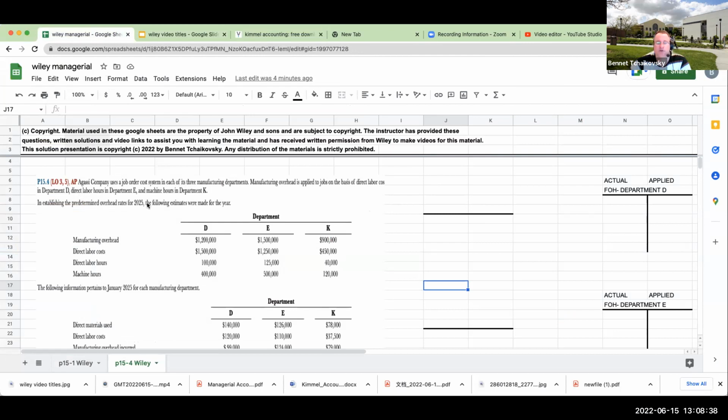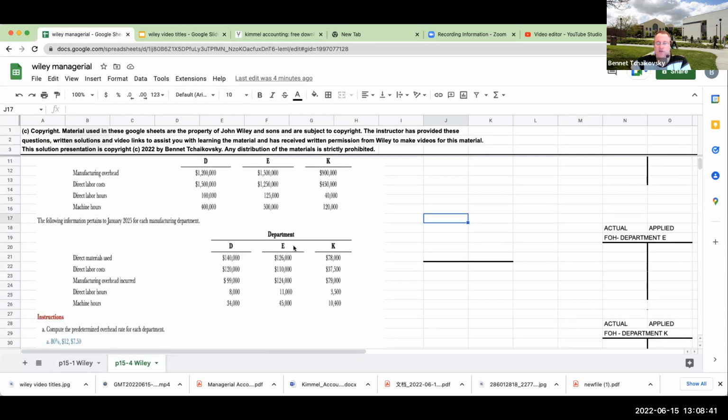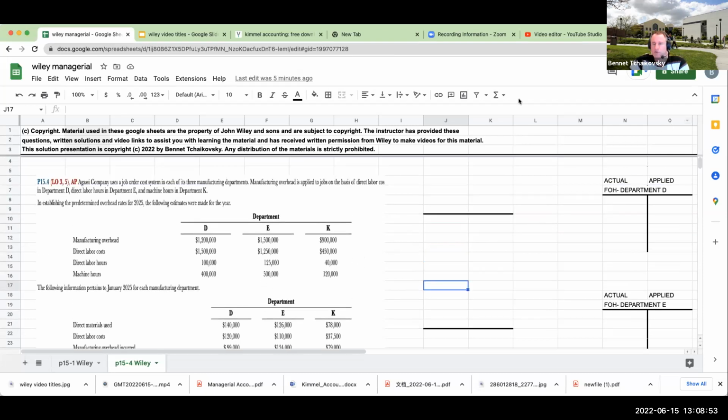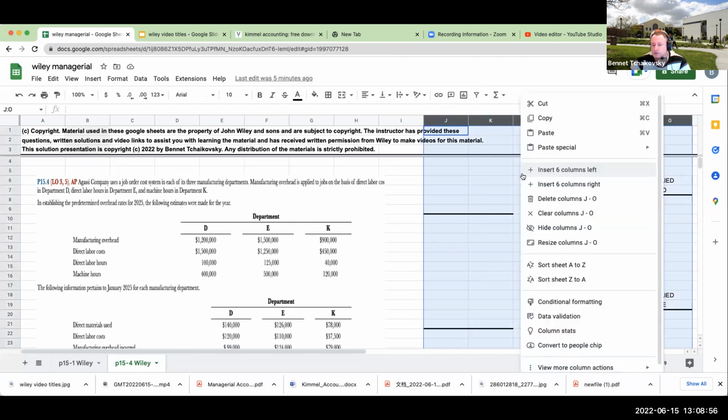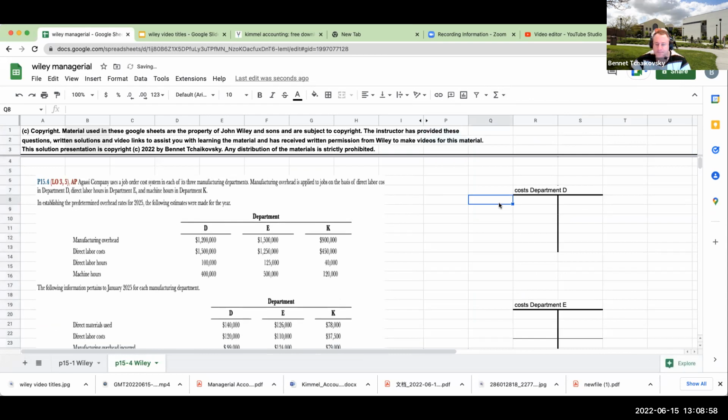In establishing the predetermined overhead rates for 2025, the following estimates were made during the year. Now, over here, though, it says the following information pertains to January 2025 for each manufacturing department. So let's go through up here, and I'm just going to hide this really quickly so it's easier to get the information. For every cost in every department, it's like looking at different work in process. You're going to have direct materials, direct labor, and then we're also going to have applied factory overhead. Because remember, when we're dealing with a job order costing system, we do not want to wait to invoice or process our costs. We want to use an applied rate.